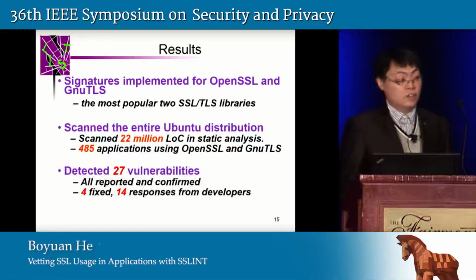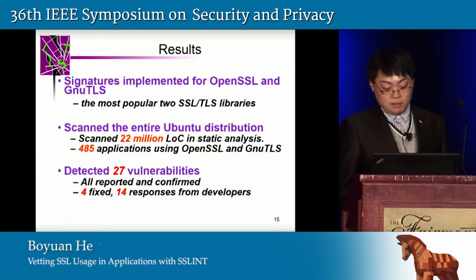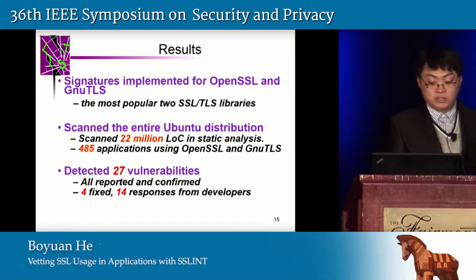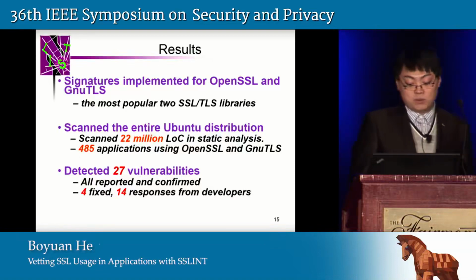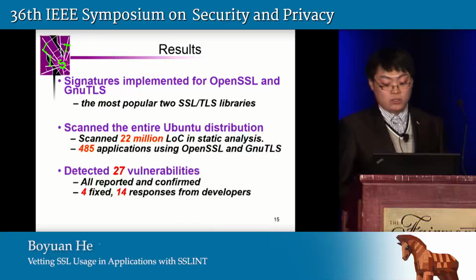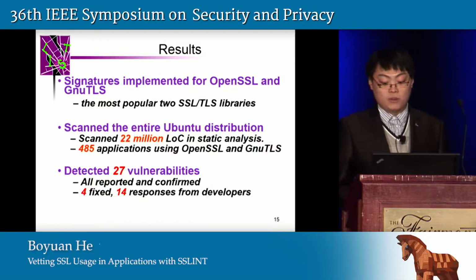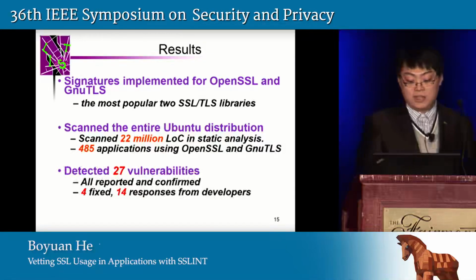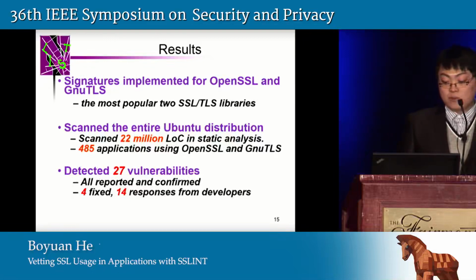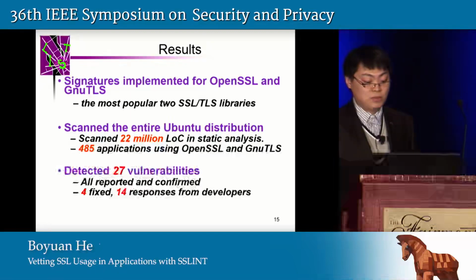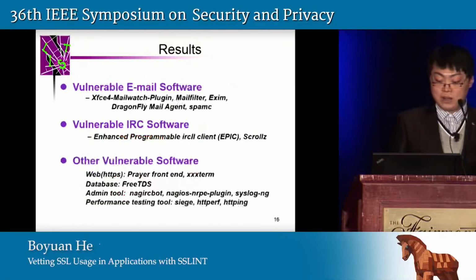In our evaluation, we investigated apps leveraging the two most popular SSL libraries on the C and C++ platform. One is OpenSSL and the other is GnuTLS. We designed signatures for both libraries, automatically scanned over 22 million lines of code, and detected 27 previously unknown vulnerable apps out of 485 Ubuntu Linux apps. We have reported all of our findings to developers or maintainers and got 14 confirmations from developers, and so far 4 have already been fixed.